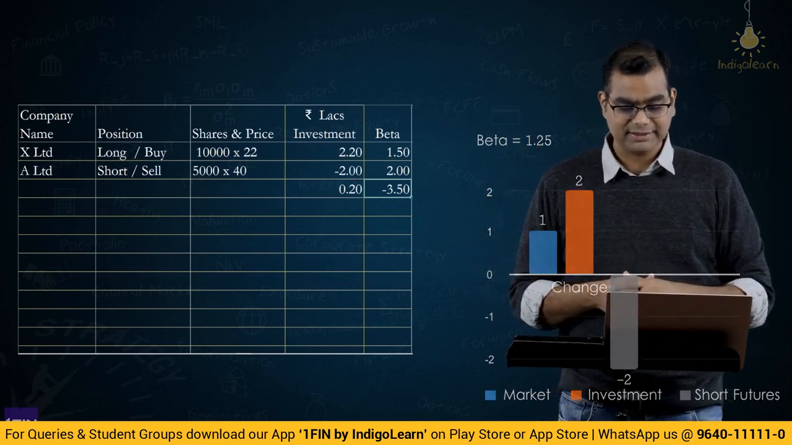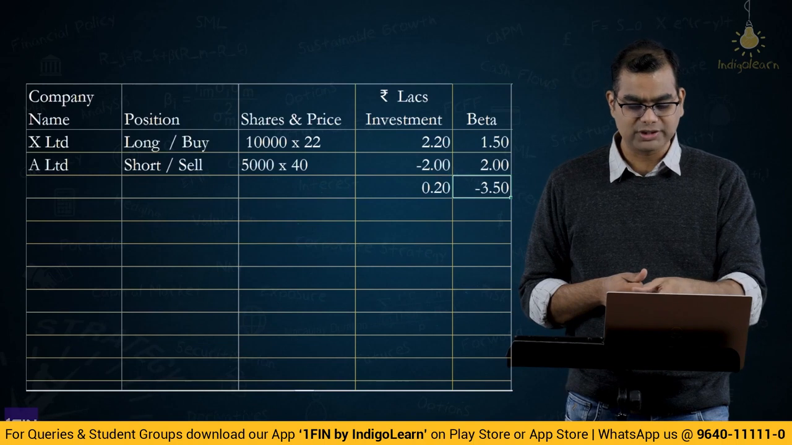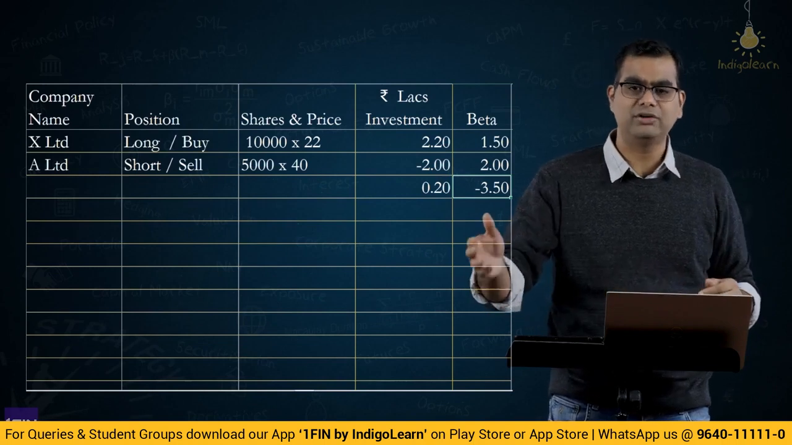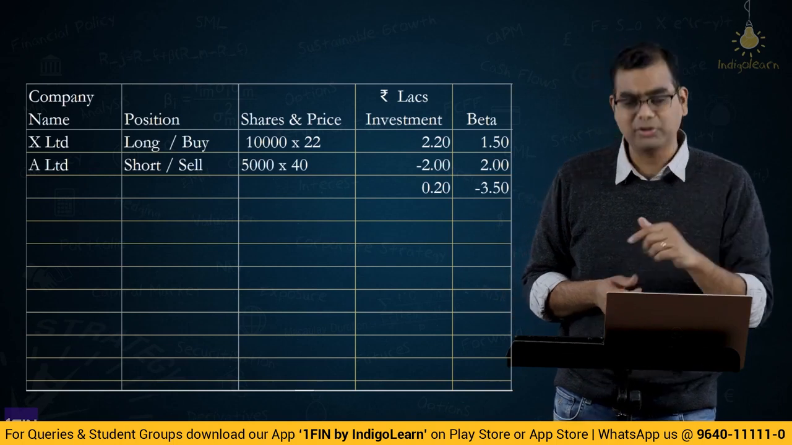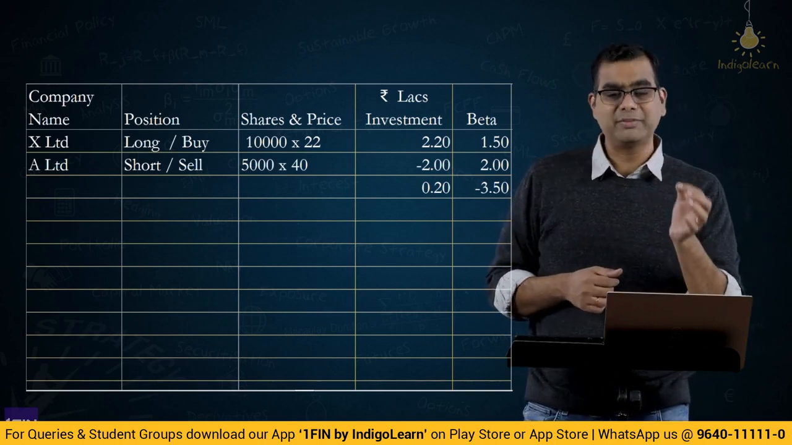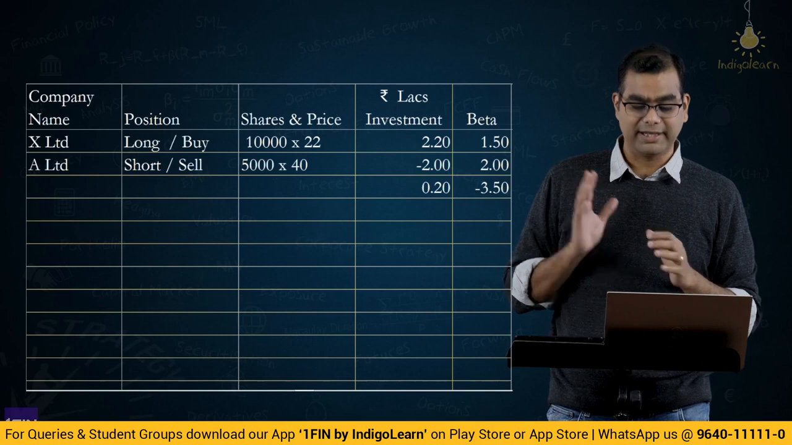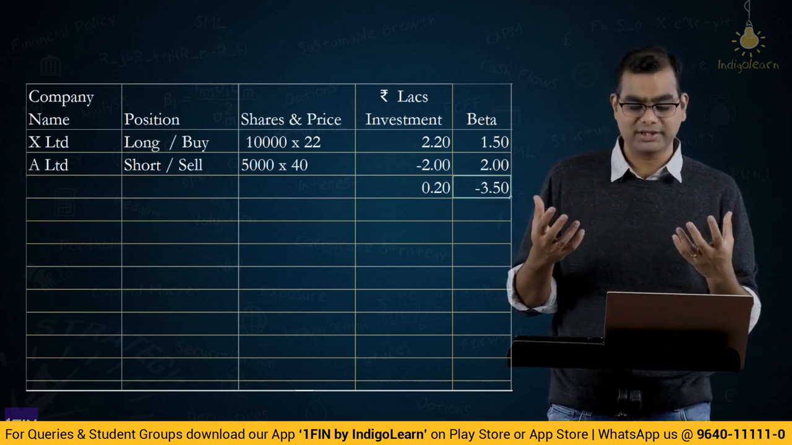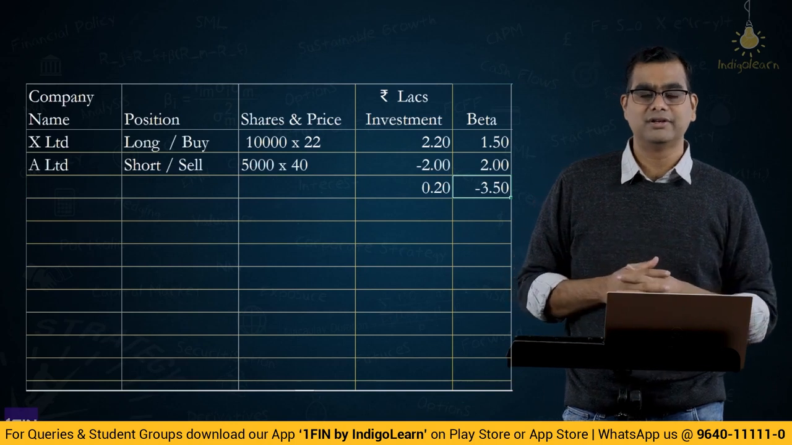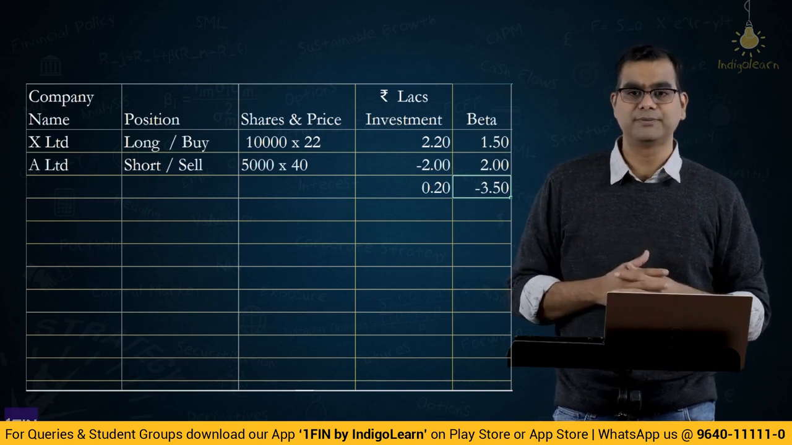And in the other case, you have 2.2 which has a beta of 1.5. So basically, market goes up by 1, this one will go up by 1.5. But if you look at the net position, 0.2 is the investment actually made, which has negative beta, because the beta of your short position is more than compensating the beta of your long position. Very unfortunate, but that is what it shows.